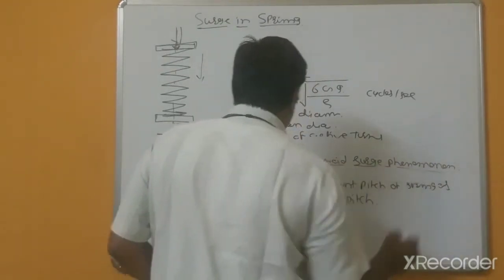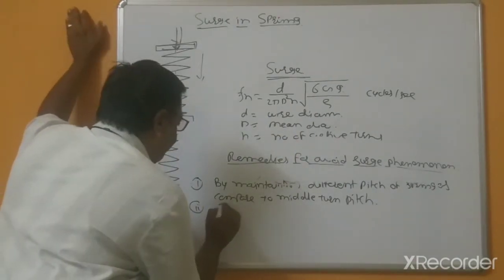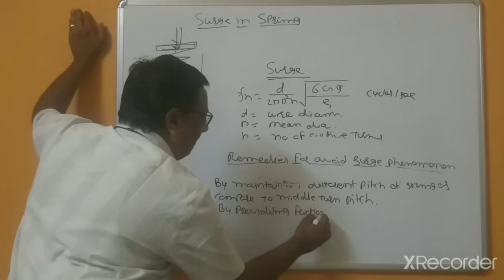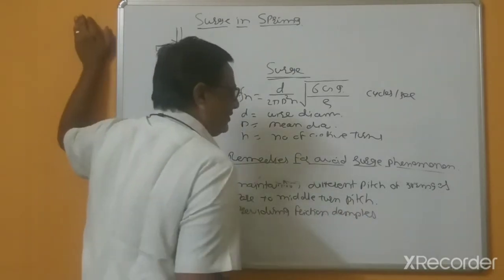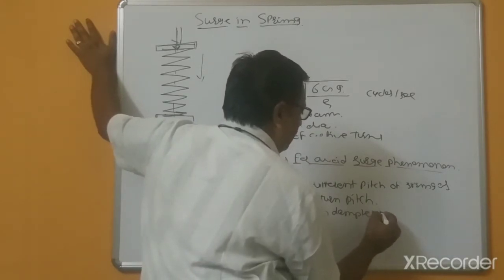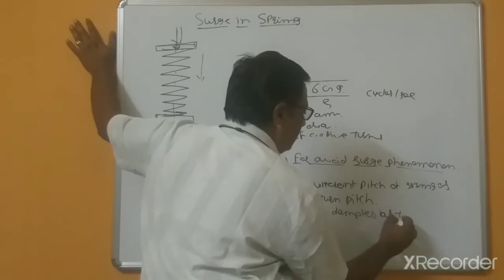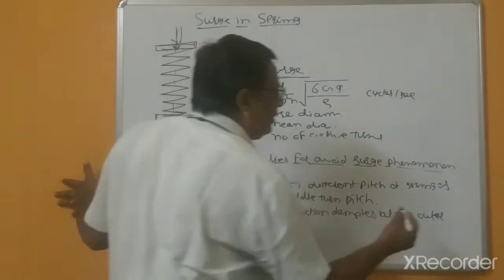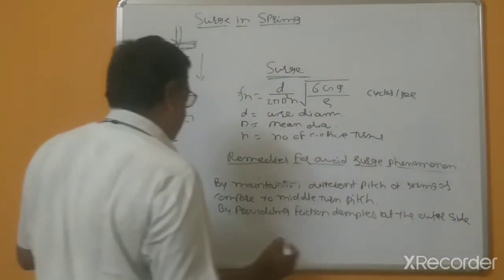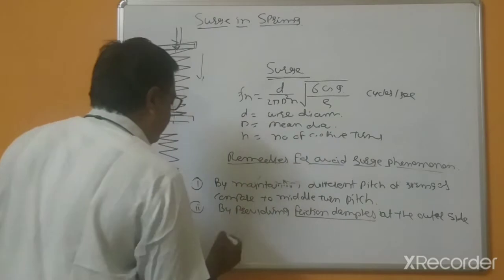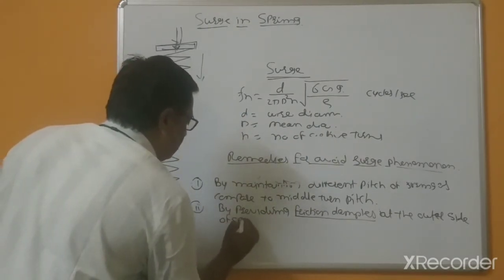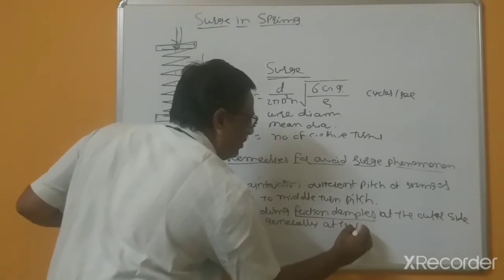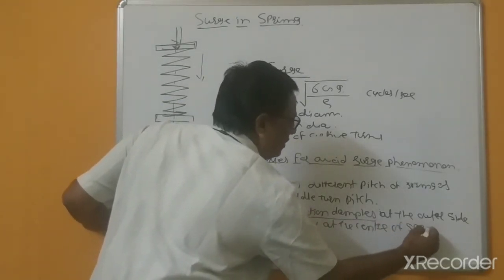So this is one. Another is by providing friction dampers at the outer side of the friction dampers, outer side of springs. So generally at the center of springs.